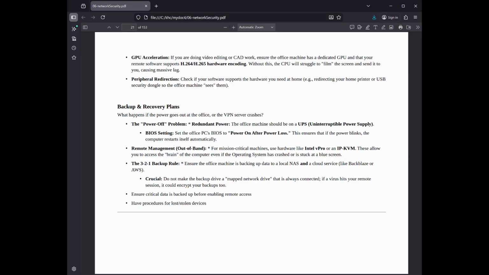NAS and a cloud service, like Backblaze or AWS. Crucial: do not make the backup drive a mapped network drive that is always connected. If a virus hits your remote session, it could encrypt your backups too. Ensure critical data is backed up before enabling remote access. Have procedures for lost/stolen devices.